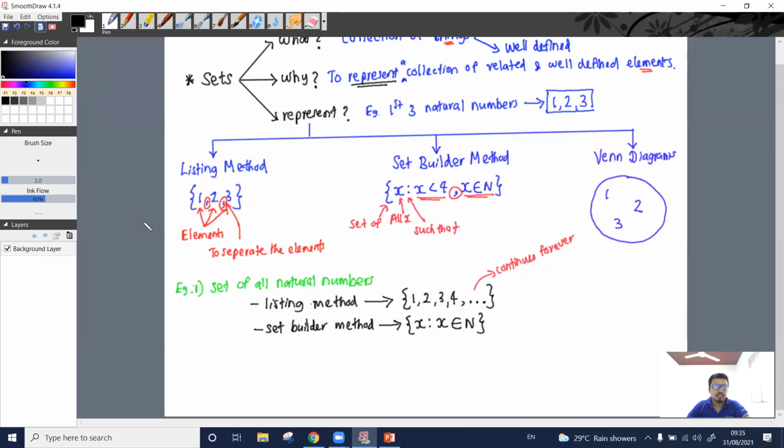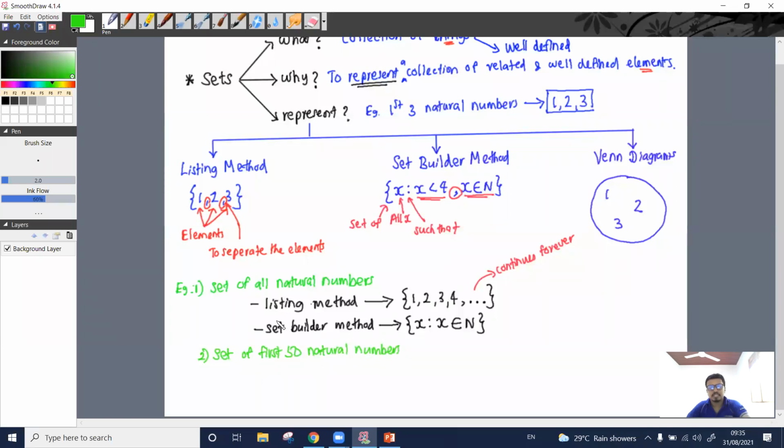Right? If I take another example, example 2. Set of first 50 natural numbers.